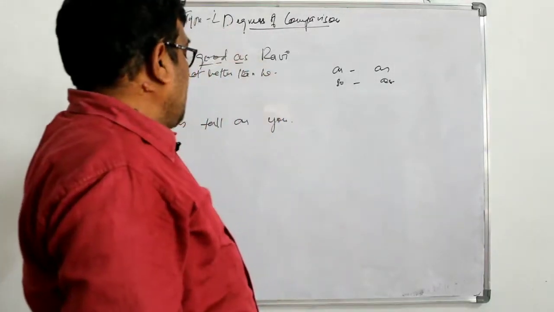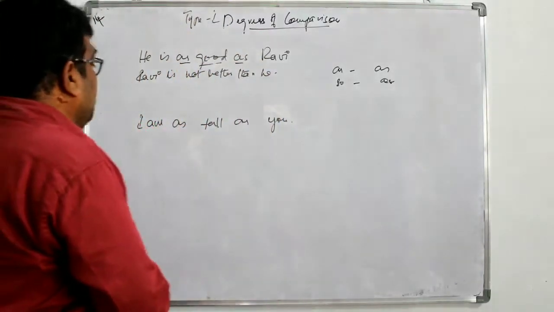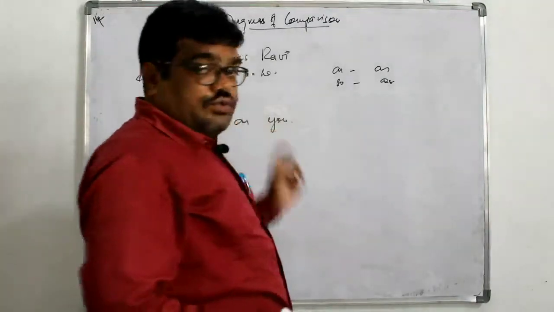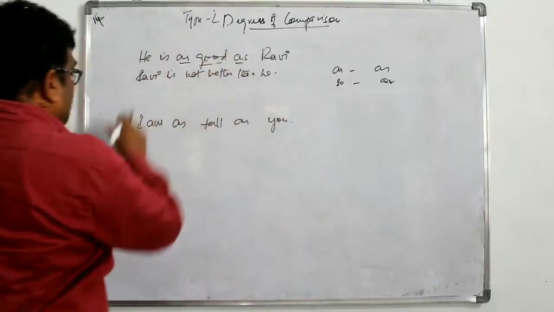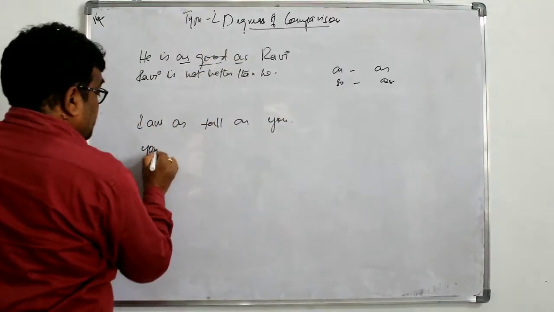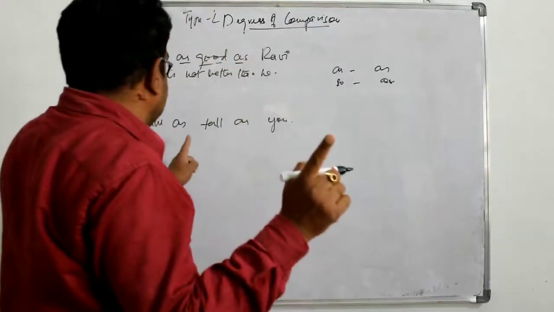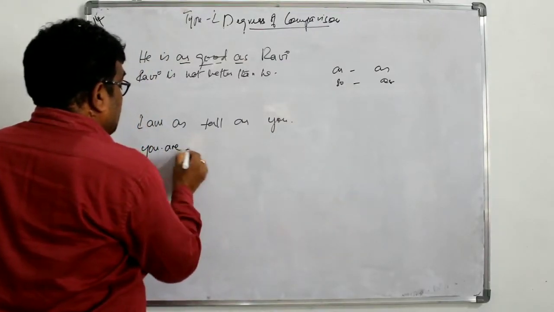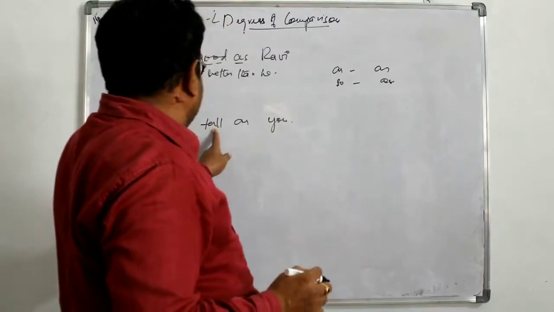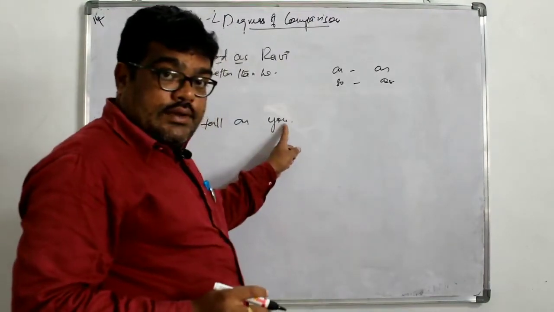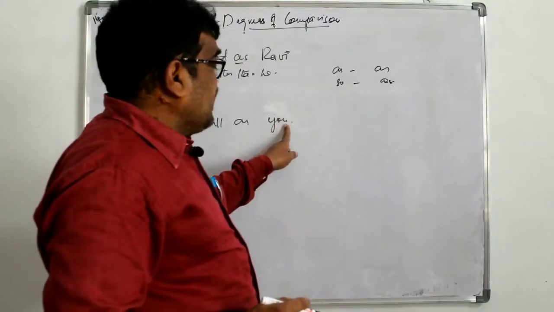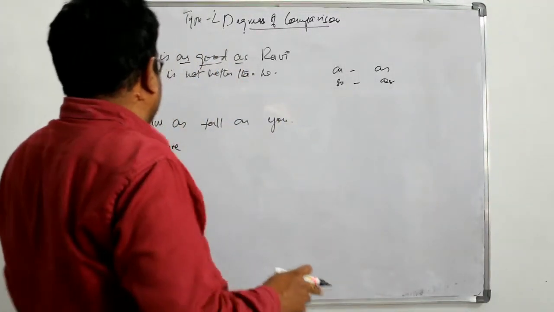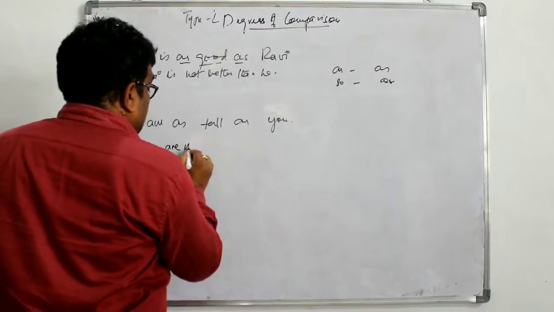So another example you see here, I am as tall as you. You change this, you comes here because you always takes plural, we have to add are. Comparative, because it is an affirmative sentence, we have to use negative in comparative.